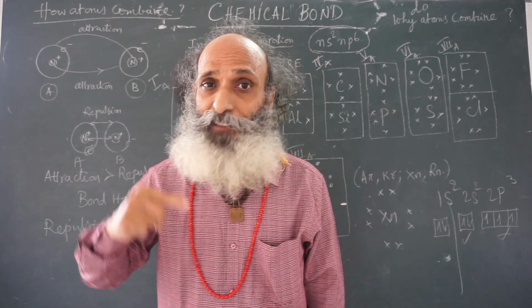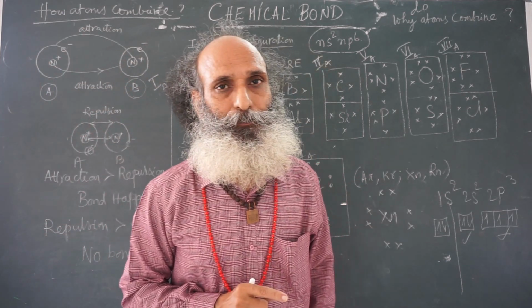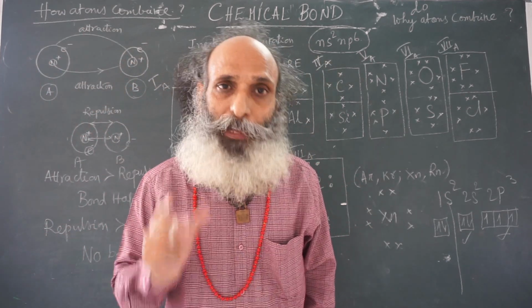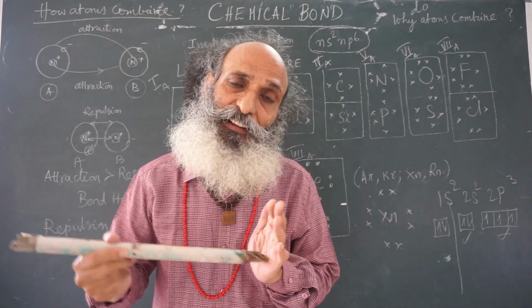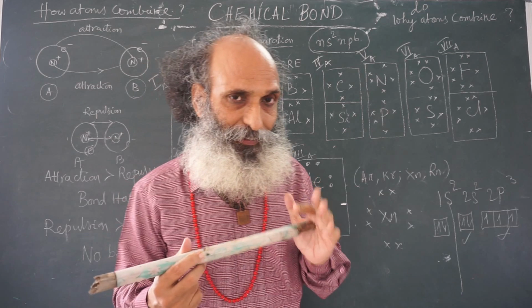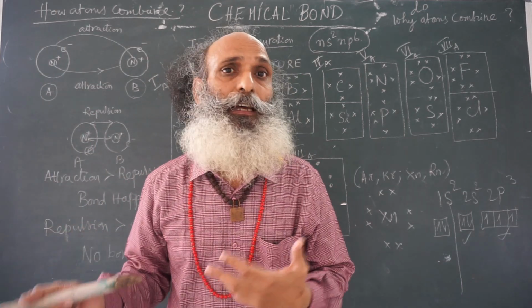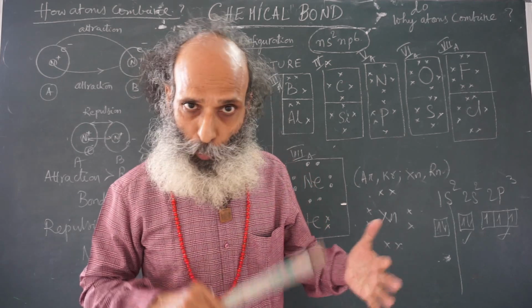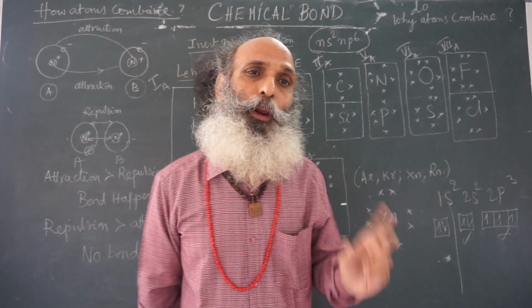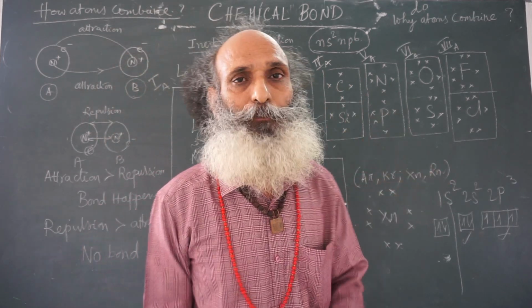That means the valence electrons are under the least influence of the nucleus. That means electrons in the inner shells are strongly attracted by the nucleus, and electrons in the valence shell are least attracted by the nucleus. Therefore, only valence electrons are involved in the bond formation.